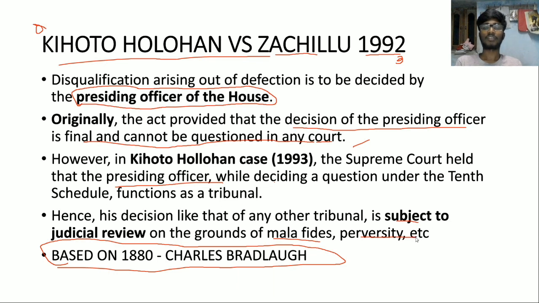Malafides and perversity in the sense that there is bad intention, or mens rea, or malfeasance. Based on these grounds, the Supreme Court or the higher judiciary, that is the High Courts or the Supreme Court, can review the decision.